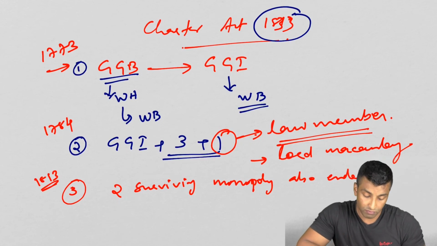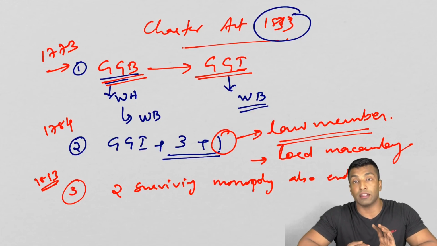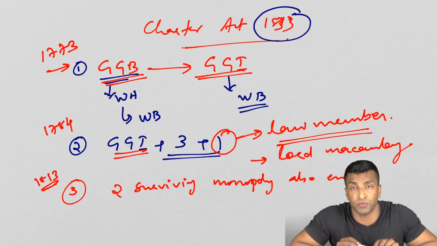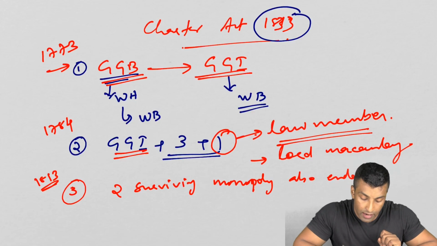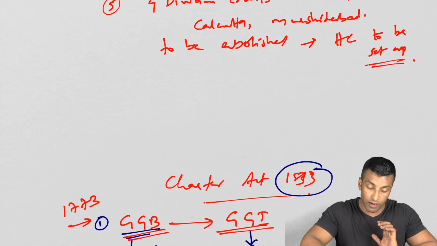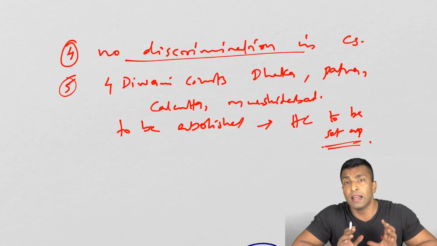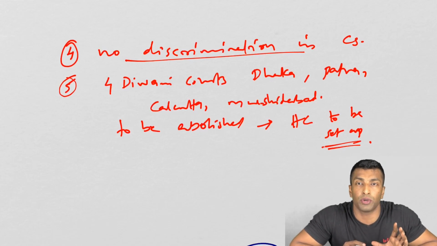1833 Charter Act. Governor General of Bengal became Governor General of India. Lord William Bentinck was the last Governor General of Bengal and the first Governor General of India. Now the Executive Council is once again increased to 4. The newly added member is the law member, and his role is basically to advise the Governor General in matters of law. The first law member was Lord Macaulay. Third is the 2 surviving monopolies also ended. 4th, no discrimination should be made in the recruitment of civil services on the basis of sex, color, creed, place of birth, etc. 5th, the 4 Diwani courts which were established by Lord Cornwallis at Dhaka, Patna, Calcutta, Murshidabad were to be abolished, and instead High Court to be set up.